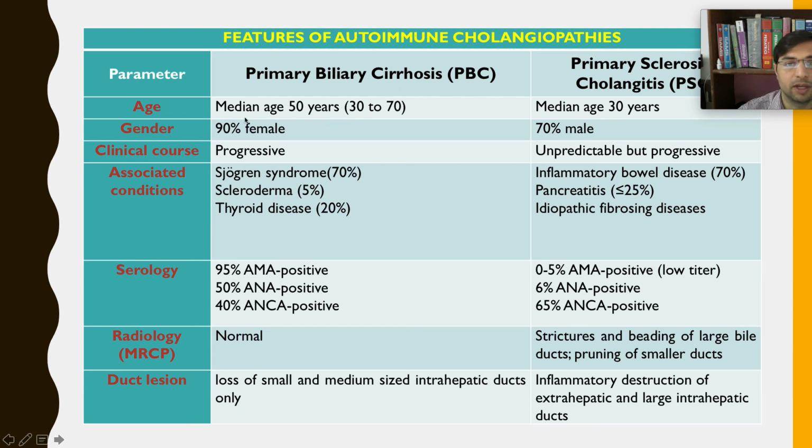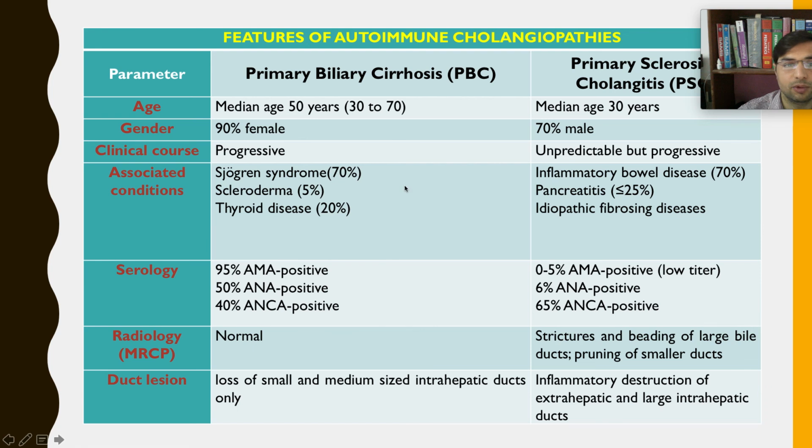In primary biliary cirrhosis, the affected age is approximately 50 years, whereas in PSC it is 30 years. In PBC mostly females are affected, whereas in PSC mostly males are affected. Both are progressive.